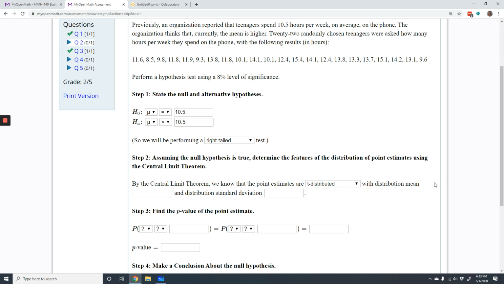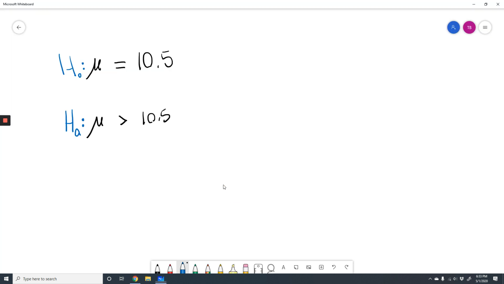Okay? So now that we know what kind of distribution we are using, we need to find the distribution mean and the distribution standard deviation. The distribution mean is mu, or mu sub x. Okay, that's the population mean.